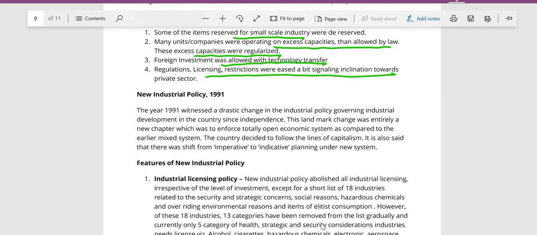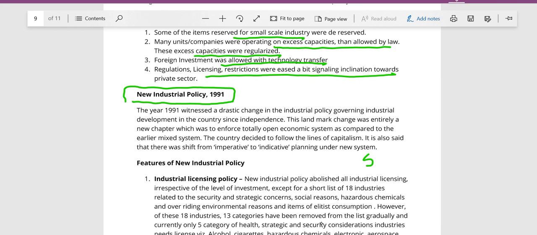Now the 1991 industrial policy saw a sea change. India was going through turmoil due to the crash of the Soviet Union, and worldwide there was turmoil. India also ran into a severe foreign exchange crisis. Then according to the structural plan of the IMF, India could come out, and it had to pave the way for liberalization because it had said yes to the structural adjustment plan of the IMF.